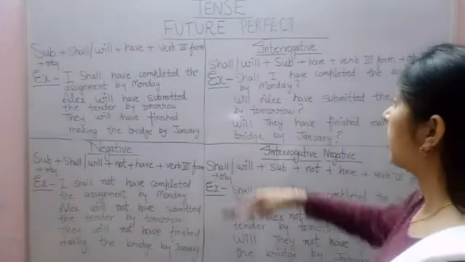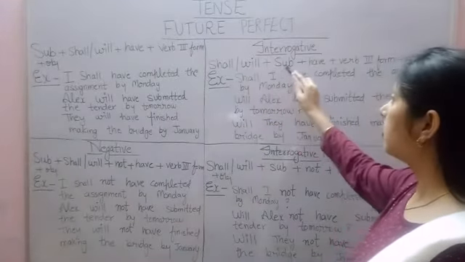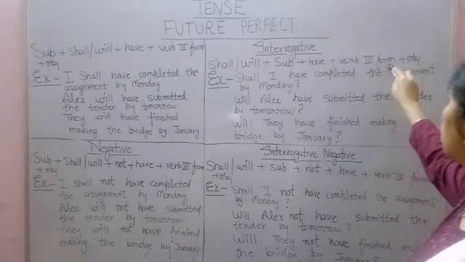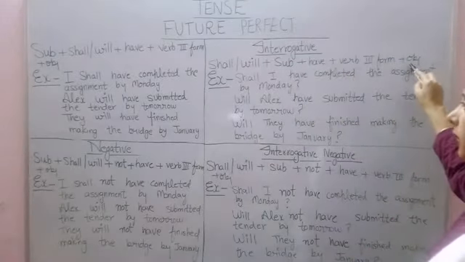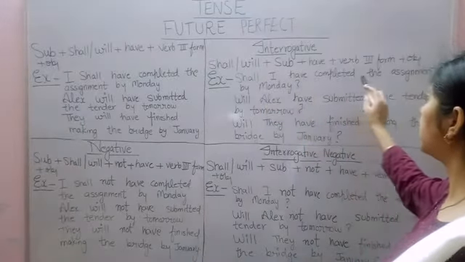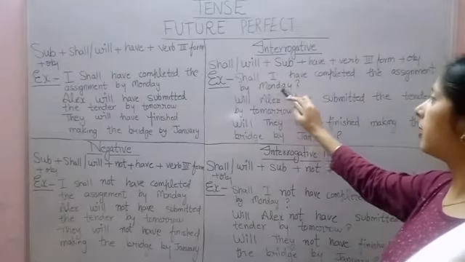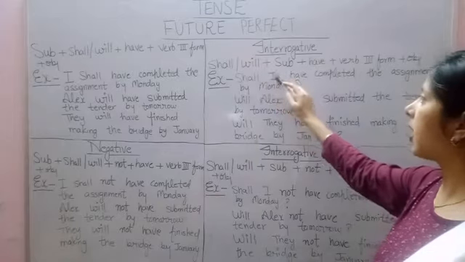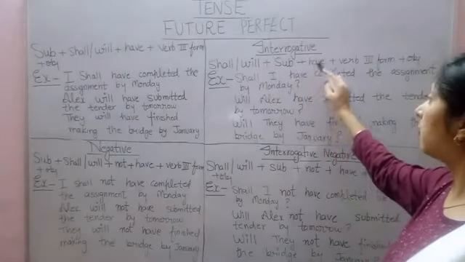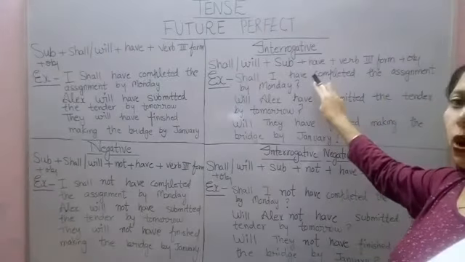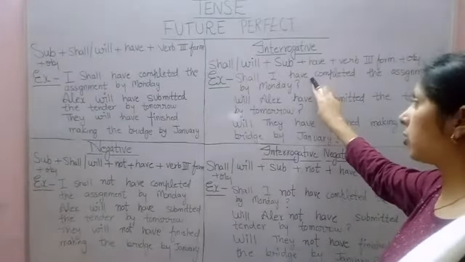Now move to interrogative sentences. The format is shall or will plus subject plus have plus verb third form plus object. Now look at the example. Shall I have completed the assignment by Monday? Question mark. Shall as it is, I is the subject, have completed the assignment is the object, and then after that a question mark.